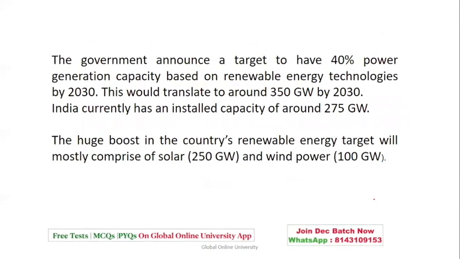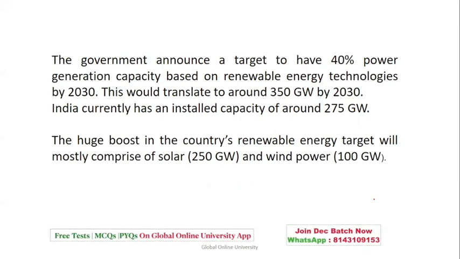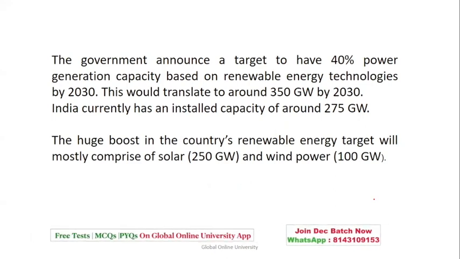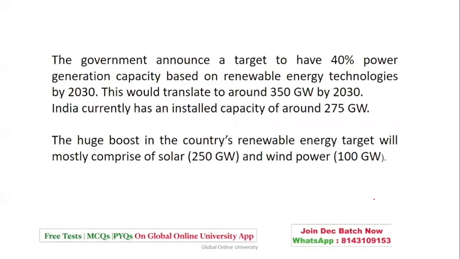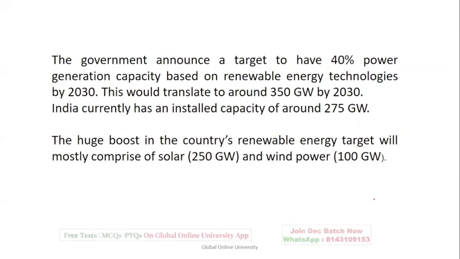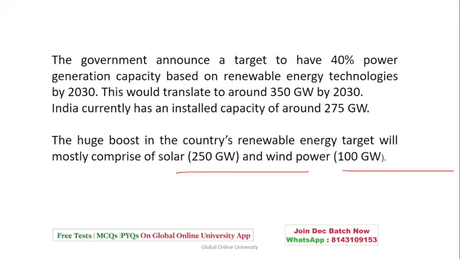Then coming to the announcement of 40% power generation capacity from renewable energy by 2030. It is divided as 350 gigawatts by 2030, and India has currently installed a capacity of 275. The huge boost in the country's renewable energy target will majorly comprise solar, which is to contribute 250 gigawatts, and wind power, which is to contribute 100 gigawatts. There was a question on this, so you should remember how much solar and how much wind power.